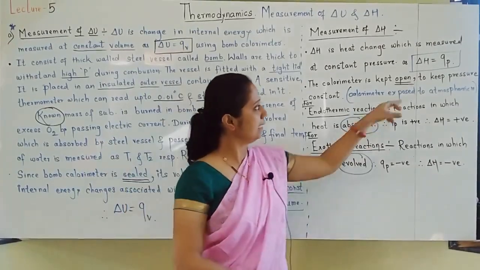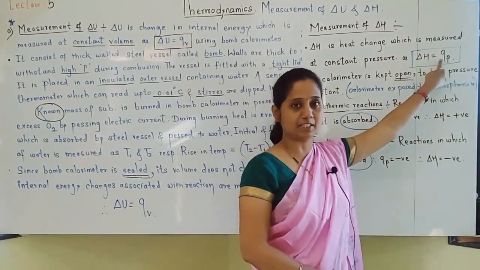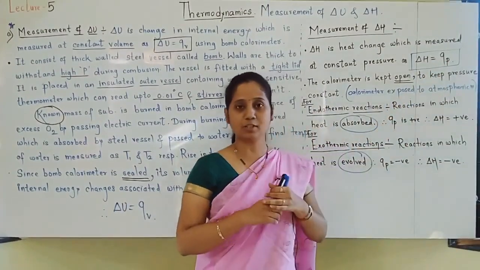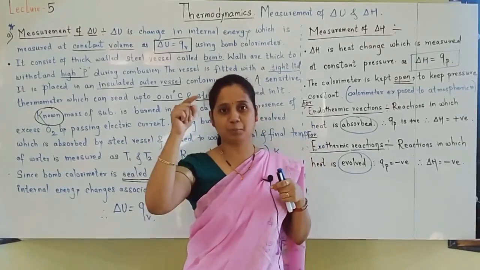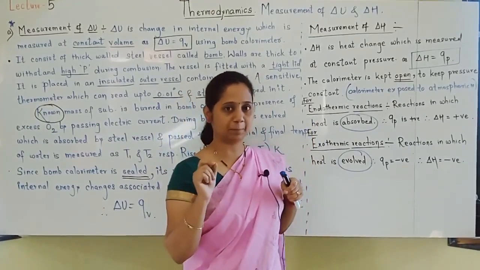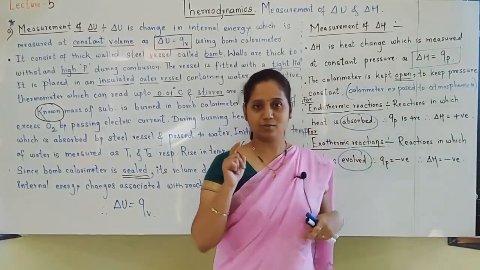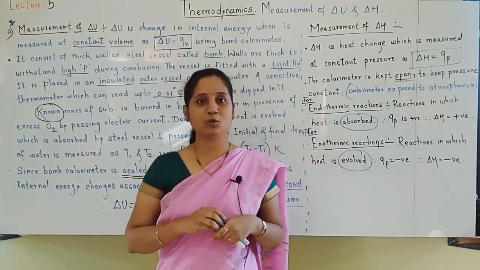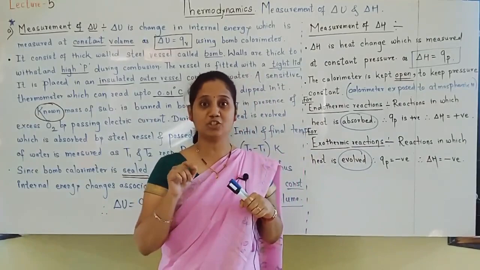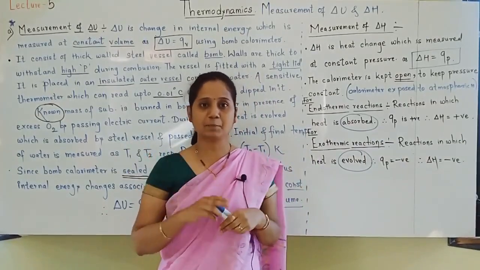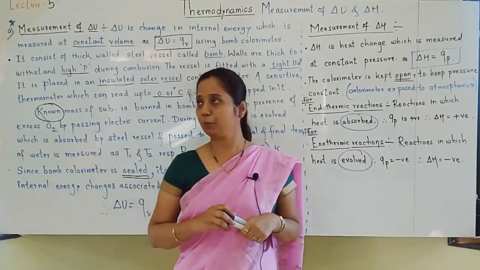Here also you can see Q, that is heat, is measured at constant pressure. Pressure is kept constant by exposing the reaction mixture to atmospheric pressure. Like that, Qp is equal to delta H. This Qp is always equal to delta H. Like this, delta H, the change in enthalpy, is measured. So write down all this explanation along with the diagrams properly.